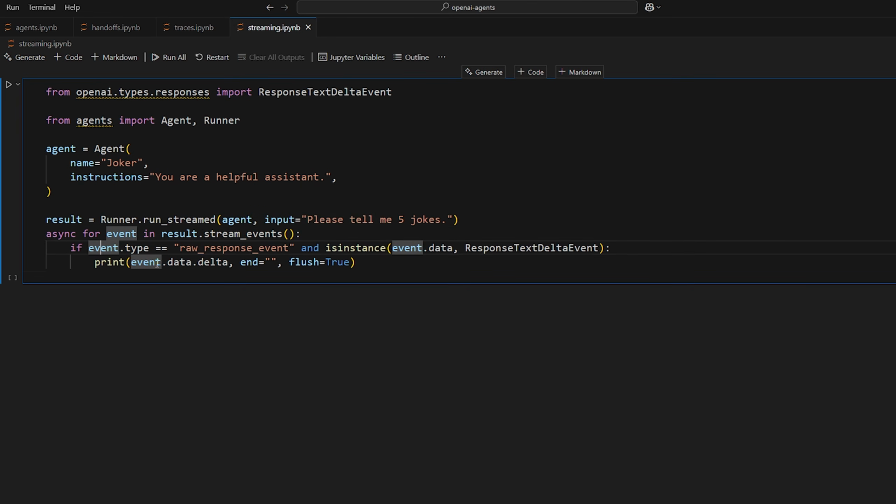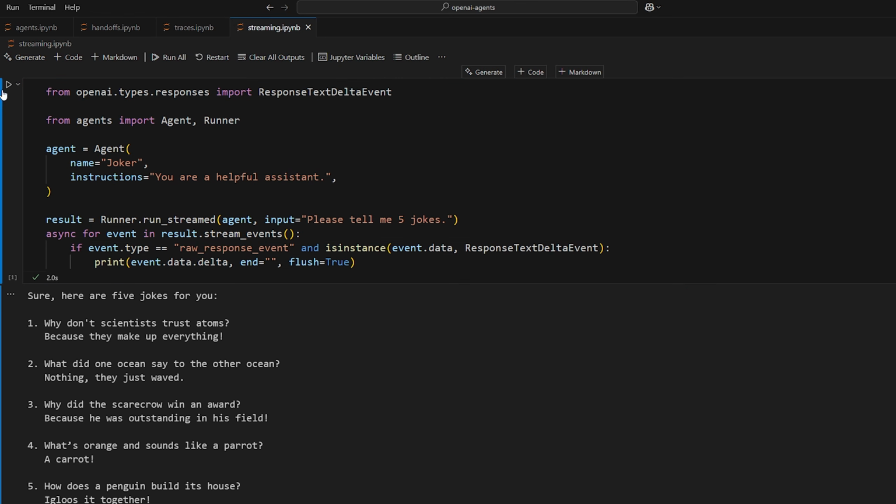And then if you look in the documentation, there's actually three types of events that you can listen to. One of them is the raw response event. These are just the raw events that come from the large language model. And one of the events that you can listen to is the response text delta event. This is the actual text coming in from the model like we saw with ChatGPT. That's how that's getting streamed. So we want to listen to this specific event here. So again, we're just getting each event, we're checking to see if it's a raw response event type, and then we're making sure that the data of the event is of this type because there's different types of events that we can listen to, okay? But this is probably the most common one. So let's just run and see what we get.